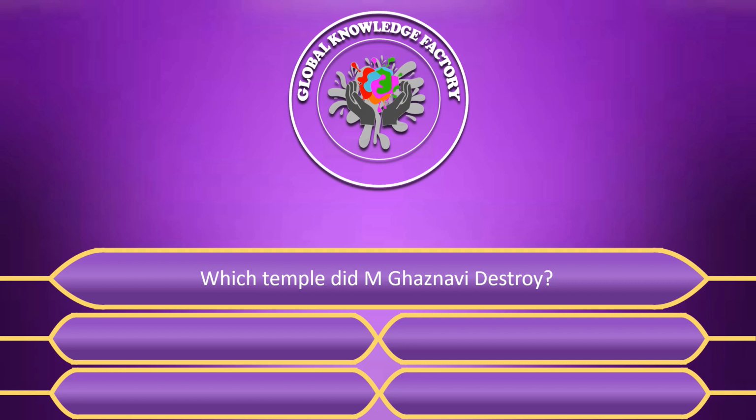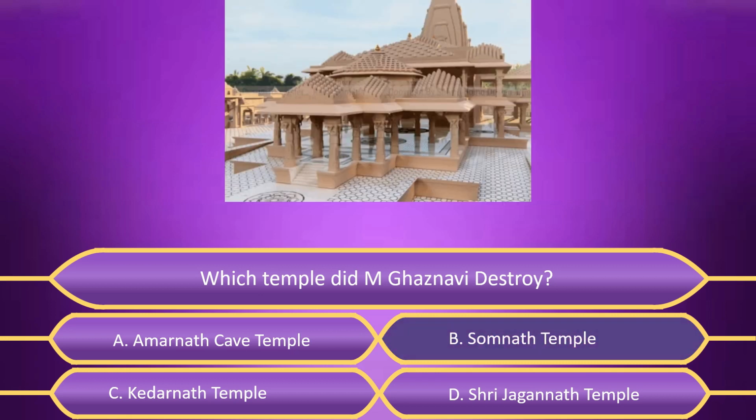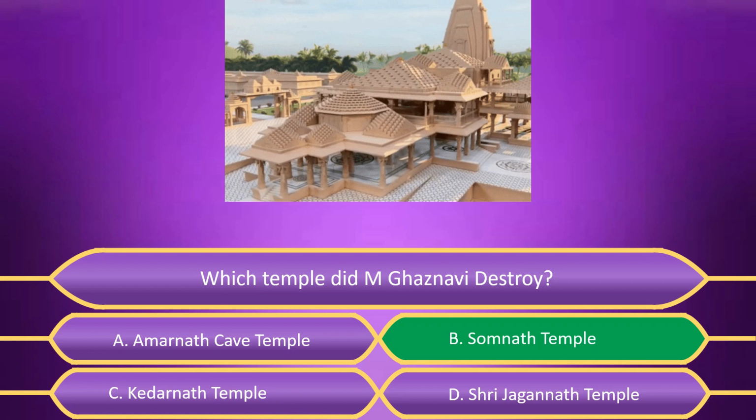Which temple did Mahmud Ghaznavi destroy? A. Amarnath Cave Temple. B. Somnath Temple. C. Kedarnath Temple. D. Shri Jagannath Temple. Answer is B. Somnath Temple.